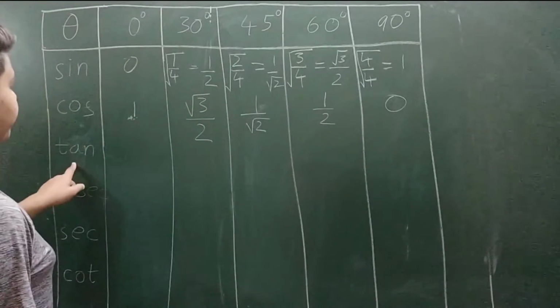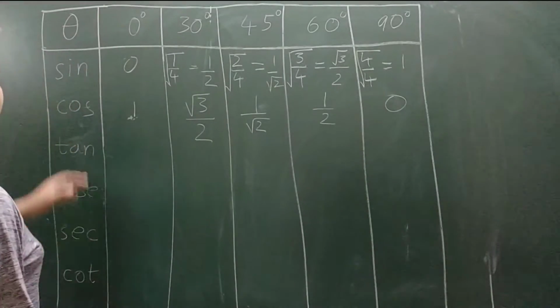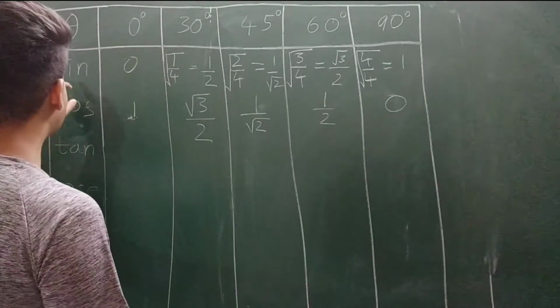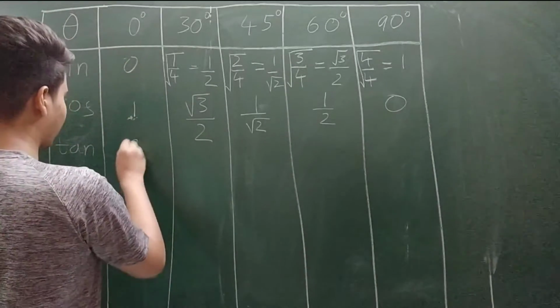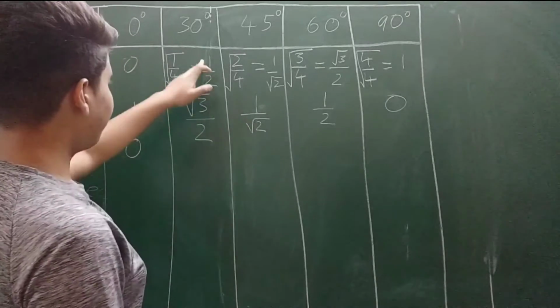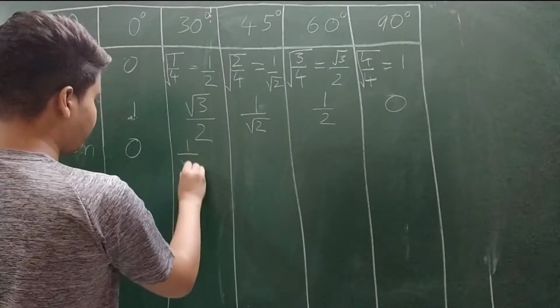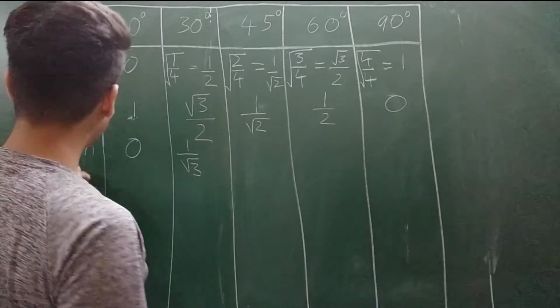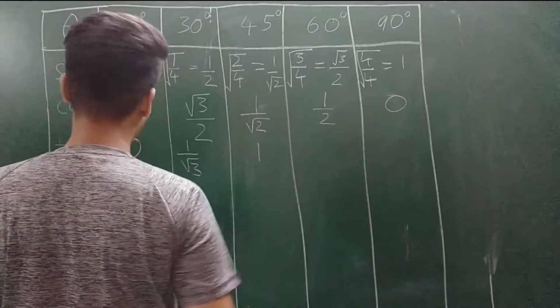Then we have tan. Tan means the ratio of sine theta and cos theta. So tan 0 degree is sine 0 degree upon cos 0 degree, which is 0 upon 1, which gives 0. Then tan 30 degree is 1 by 2 upon root 3 by 2, which is 1 by root 3. Then tan 45 degree is 1 root 2 upon 1 root 2, which means 1.